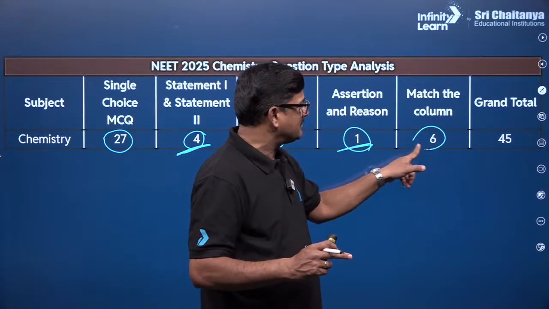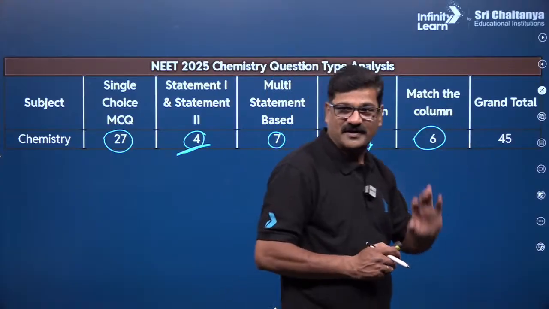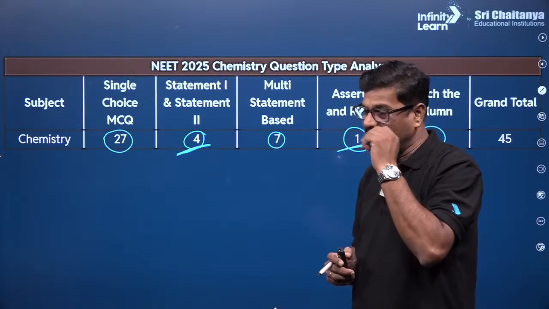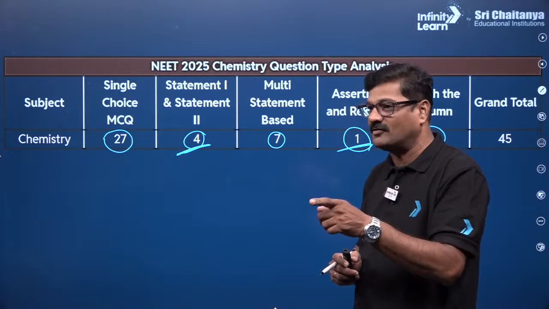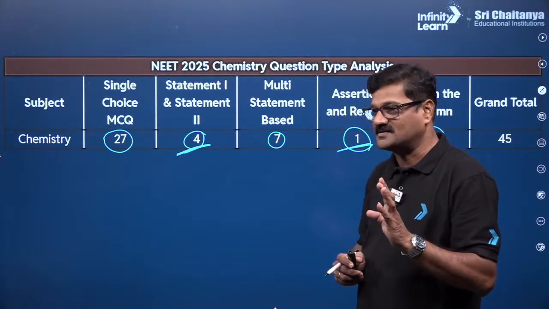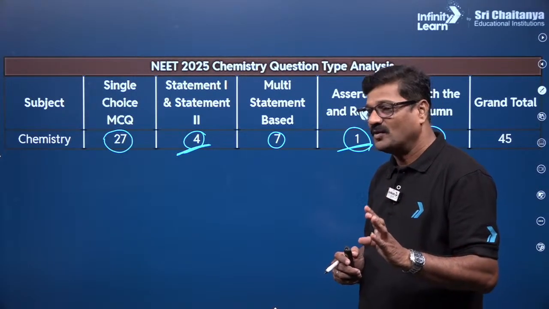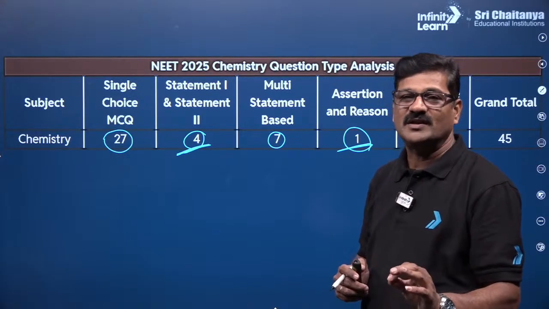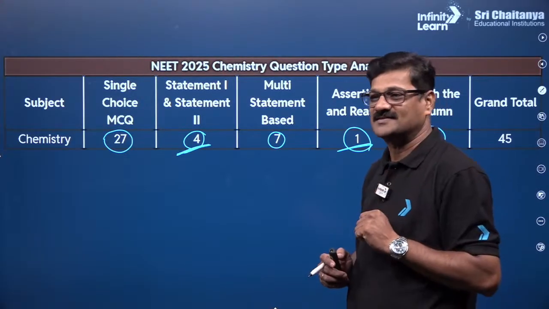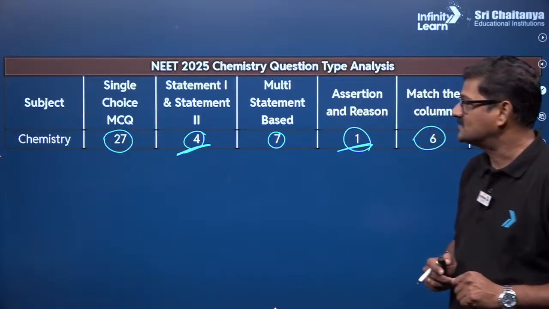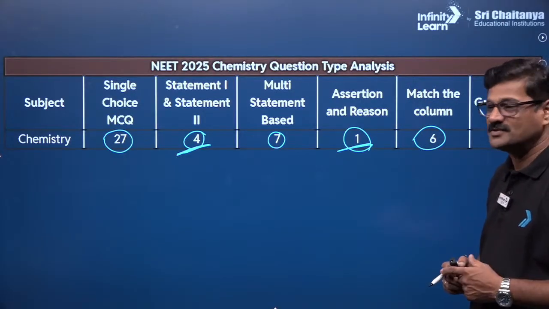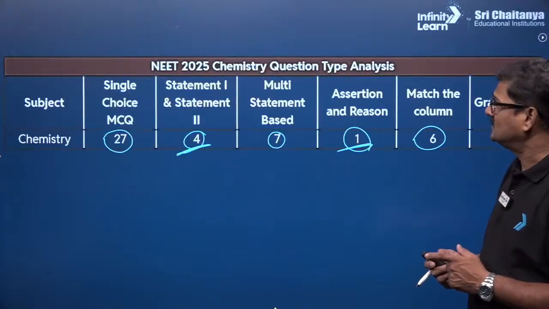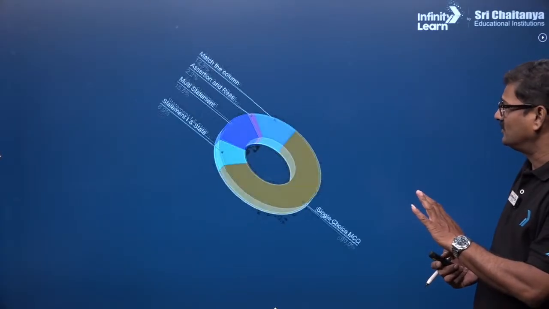Matchings are there, 6 matchings are there, grand total 45. Okay, can you tell me the AIMS cutoff? There is a slide for the AIMS cutoff as well, and we'll discuss it. 720 out of 720 was given in the last year, right, Geeta Madhuri? Yesterday's session, you just watch it, you will understand.